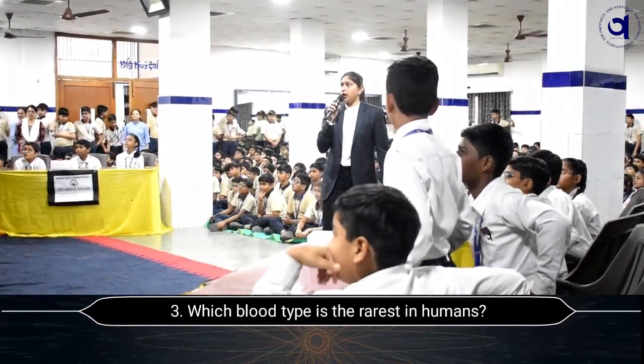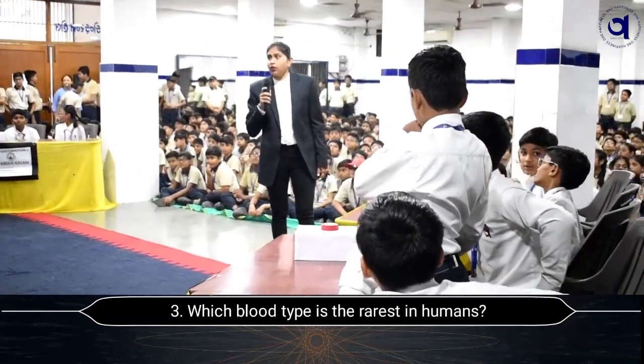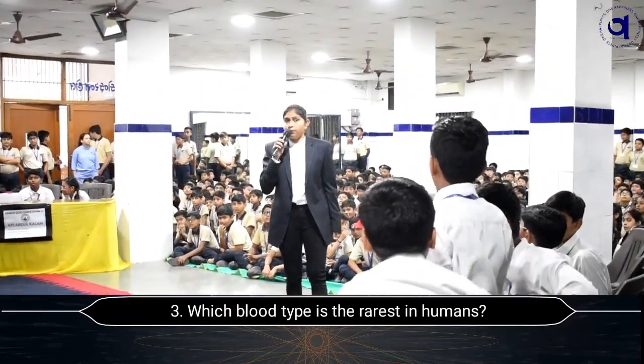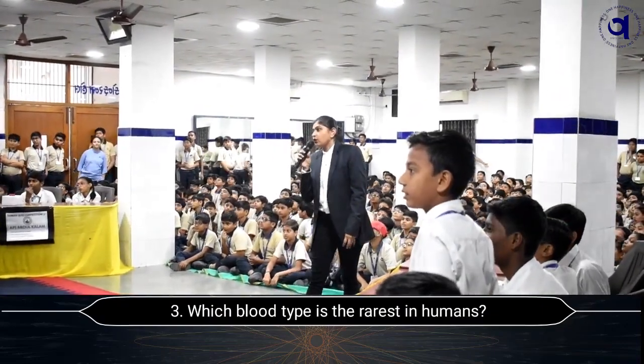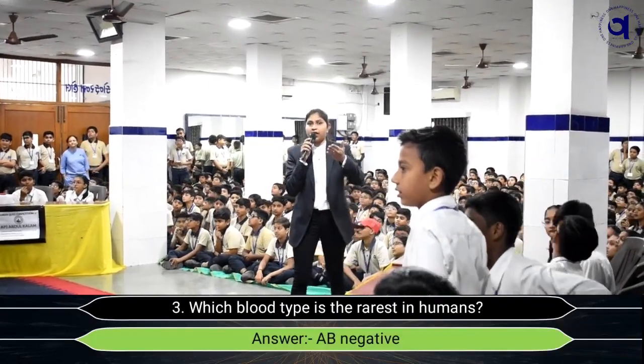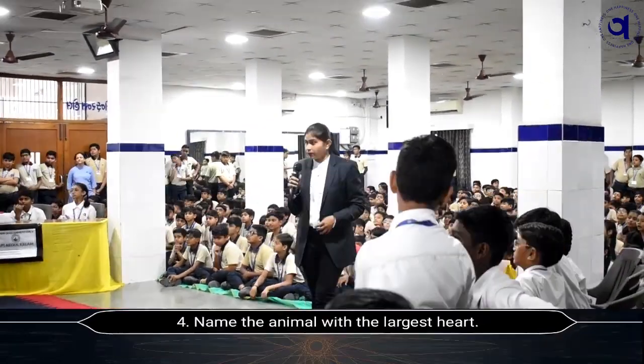Which blood type is the rarest in humans? O positive is the answer. That is AB negative. Wrong answer. Next question, please.